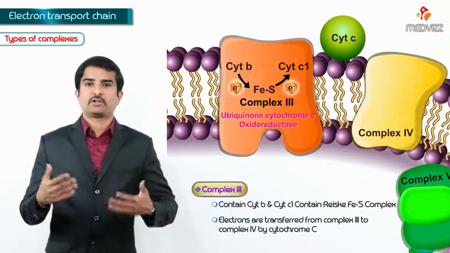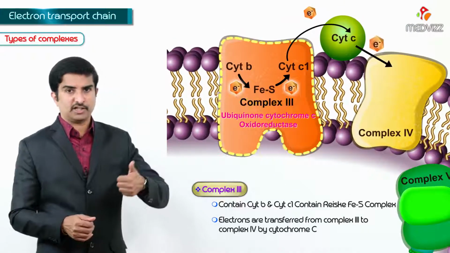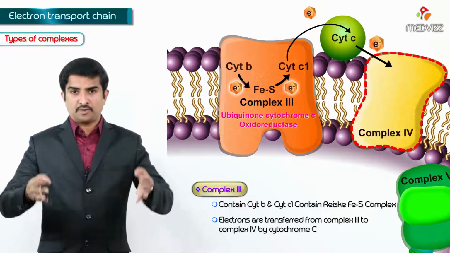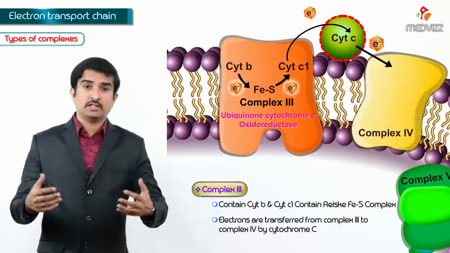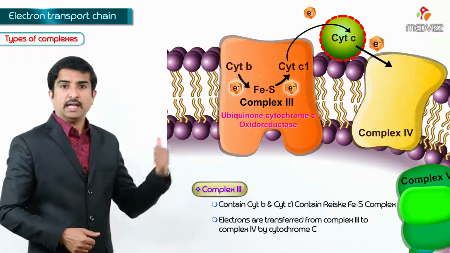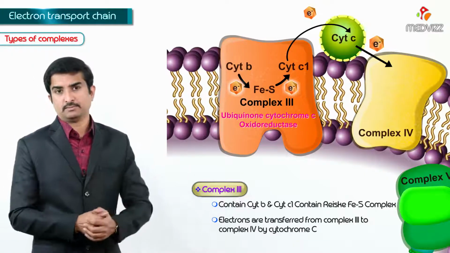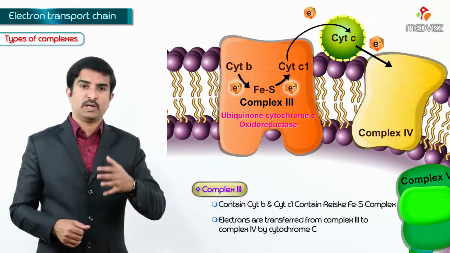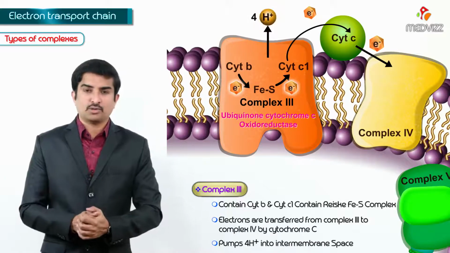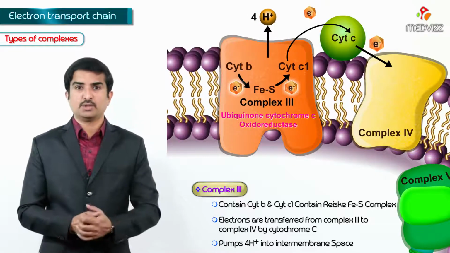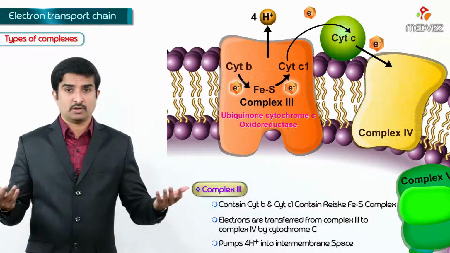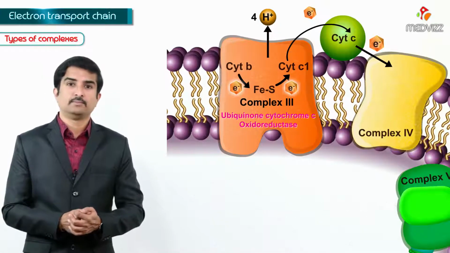The electrons are transferred from complex 3 to complex 4 by means of cytochrome C, which is another mobile protein carrier in the inner membrane space. And this is the one which pumps 4 hydrogen ions, which are protons, into the intermembrane space.